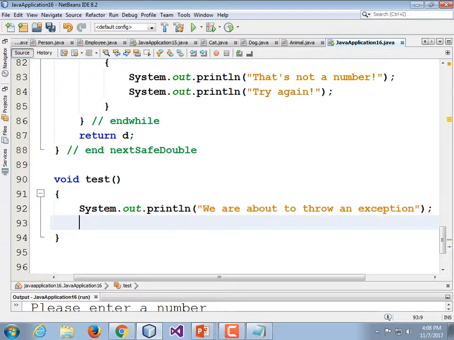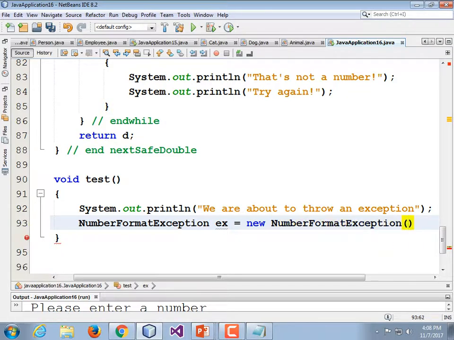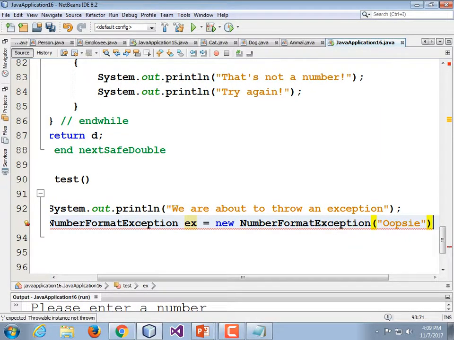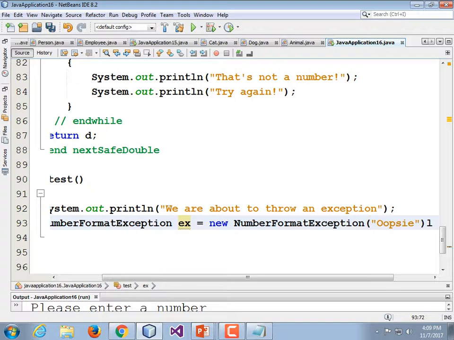End quote, comma. Now let's make a number format exception error. Number format exception ex equals new number format exception, with the message inside of it being "oopsie", then parentheses and a semicolon.